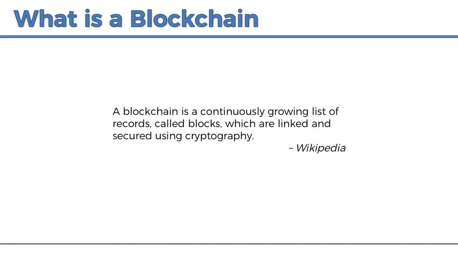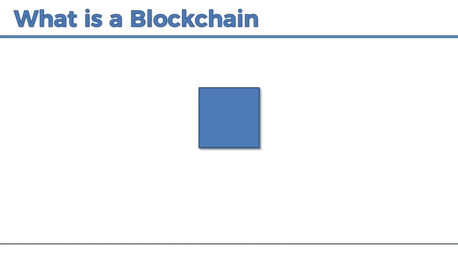So let's have a look at one of these records, or so-called blocks. What constitutes a block? Well, because it's a record, a block will obviously have data inside it. For instance, it might have just a string of words, hello world. Then it'll have a value called a previous hash, and we'll get to this in a second. And then it'll have a value which is its own hash. And the hash is like a fingerprint of this block.